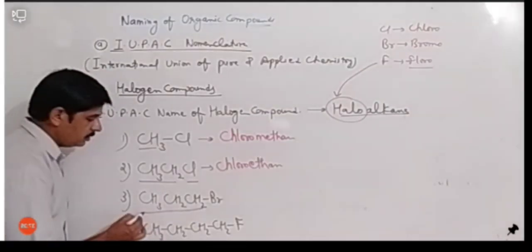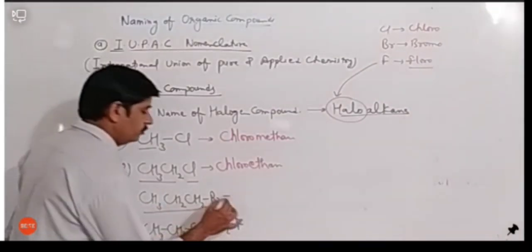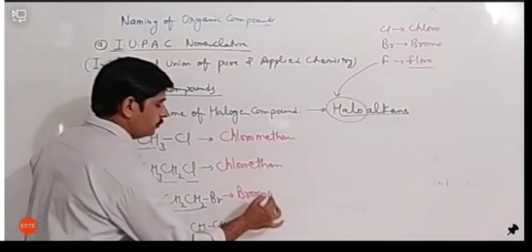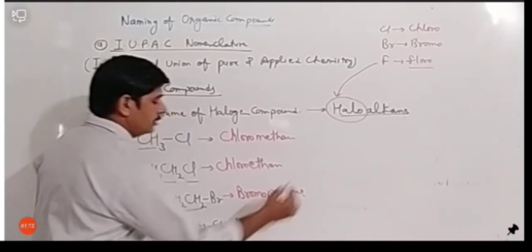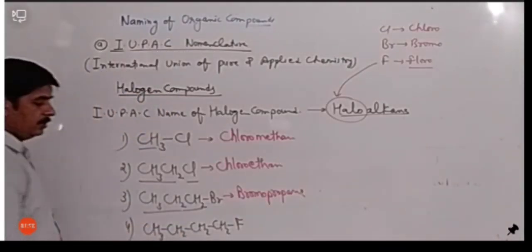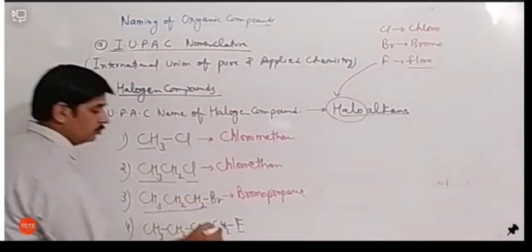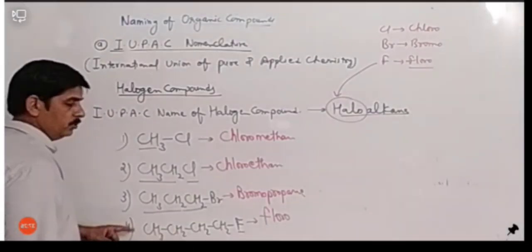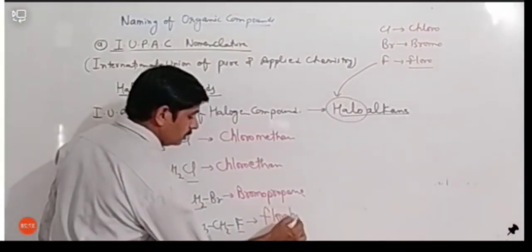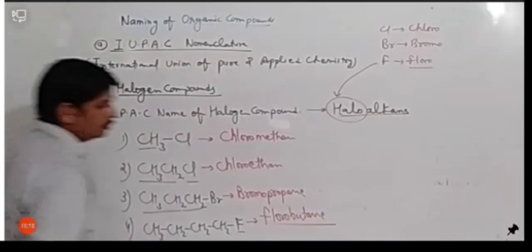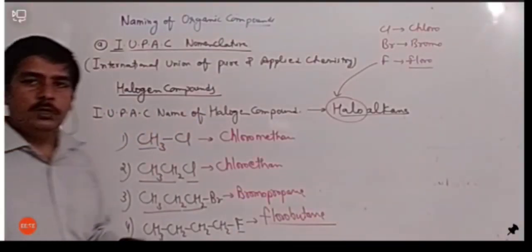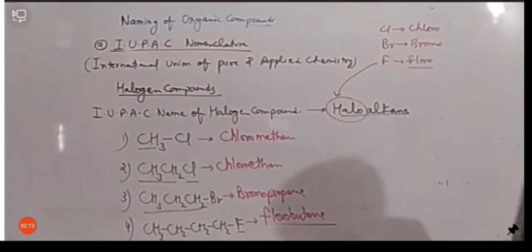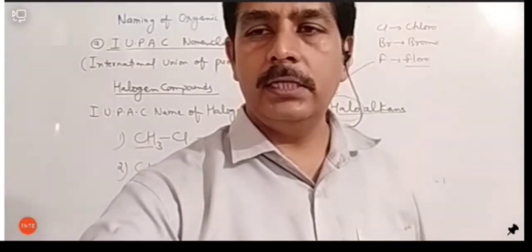For three carbons we have Br, bromo, and for three carbons it is propane, so bromopropane. And for this one, the F at the end is fluoro, and for four carbons we use butane, so fluorobutane. So I think it is clear to you how we can name different compounds according to IUPAC.